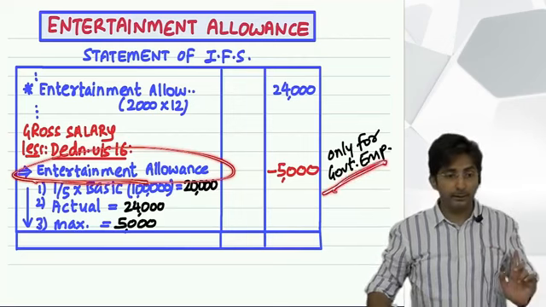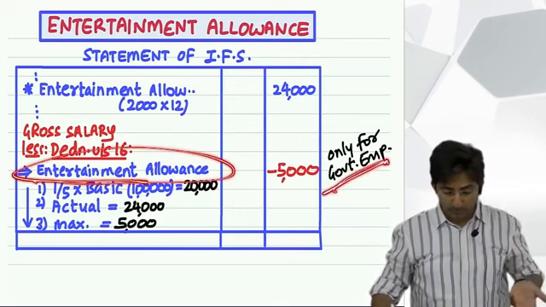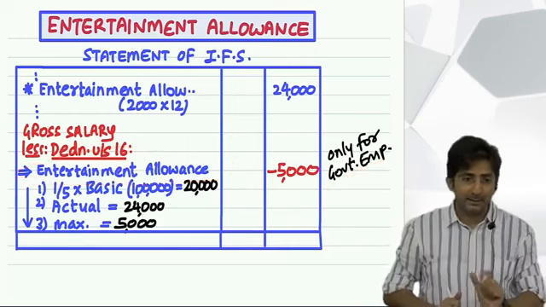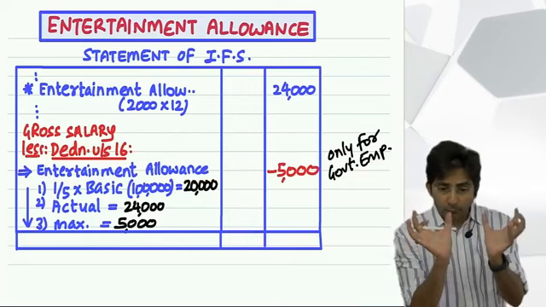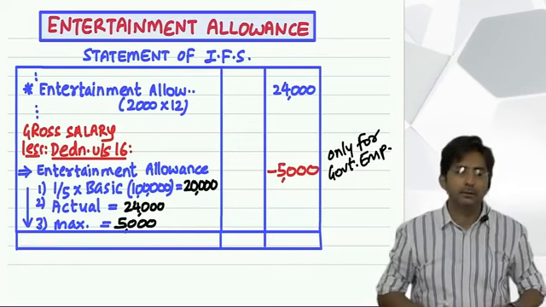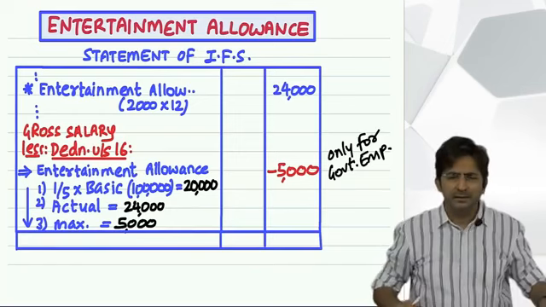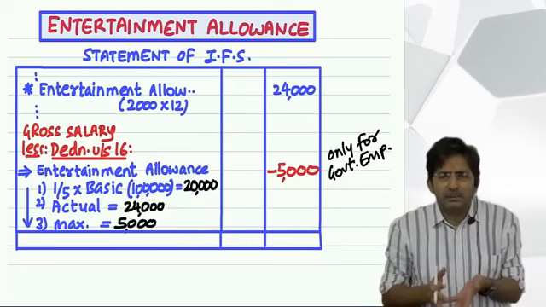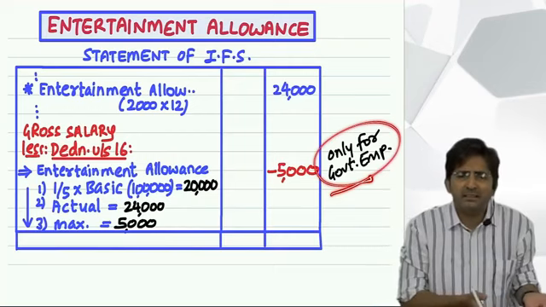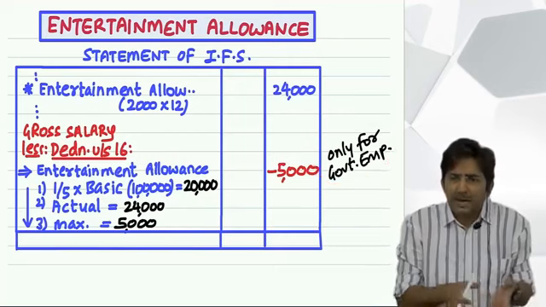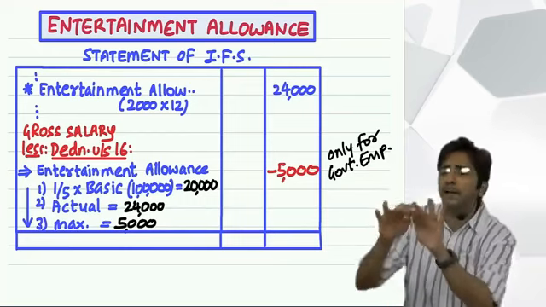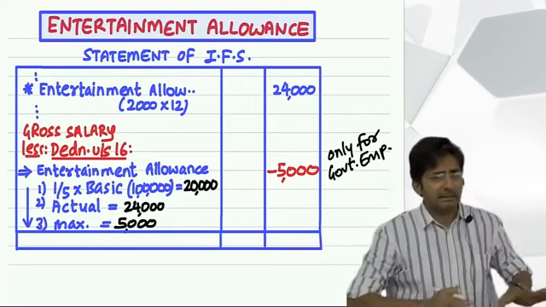Government employee, then there is a formula, and the formula has got no sense. At least in the HRA formula, there was some sense. Rent paid minus 10%. So we were measuring what is the burden on him. Here 1/5, actual 5,000. Completely nonsense. Even if it would have been sensible, why only for government employee? Why not for private sector? Here it looks like clear partiality. Because the rules are made by government, they are favoring their government employees. And all private sector, taxable.